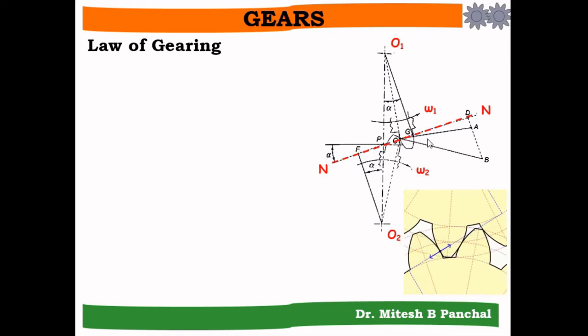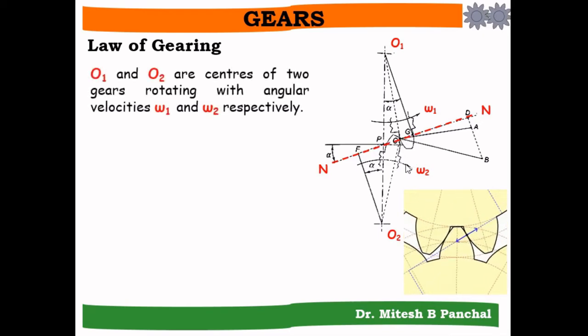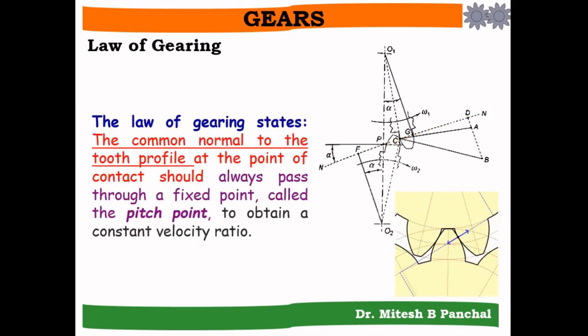Means N should pass through a fixed point, that is point P, to obtain the constant velocity ratio. So this is the condition that the common normal should pass through a fixed point, that is the pitch point.